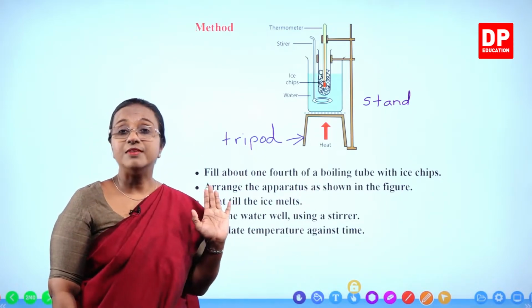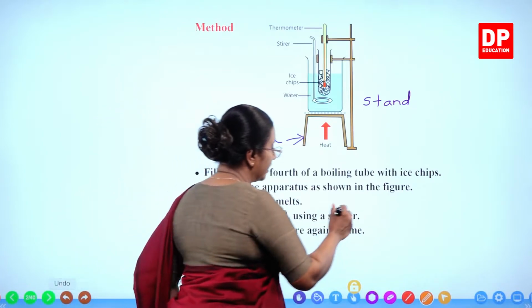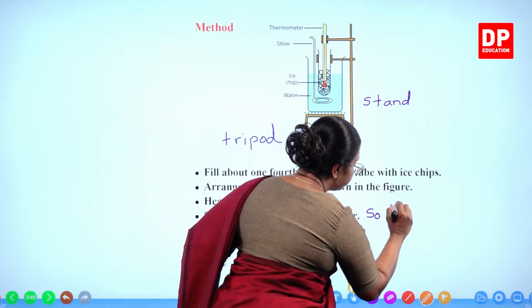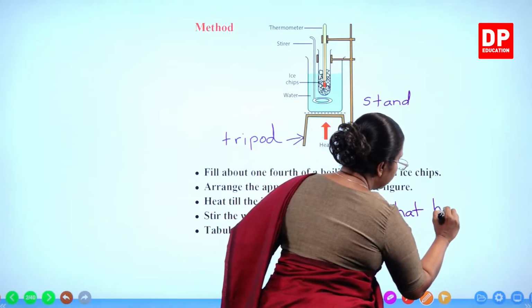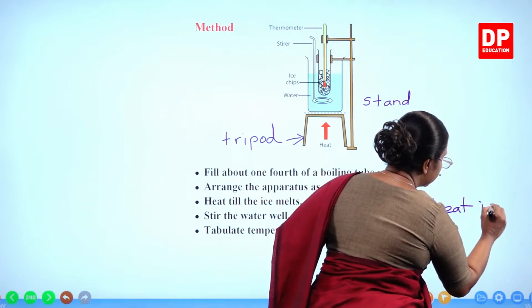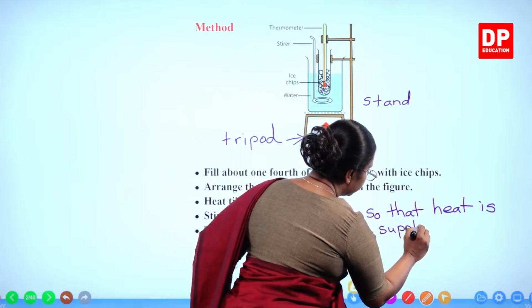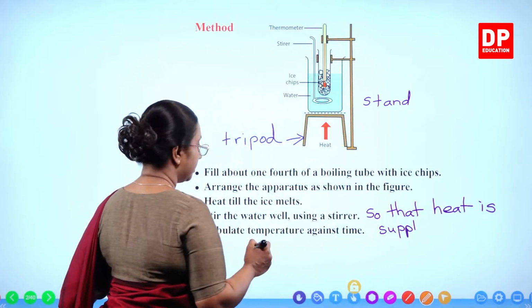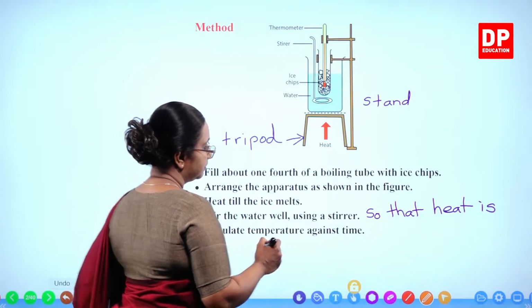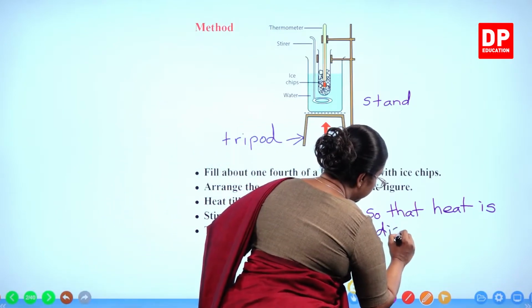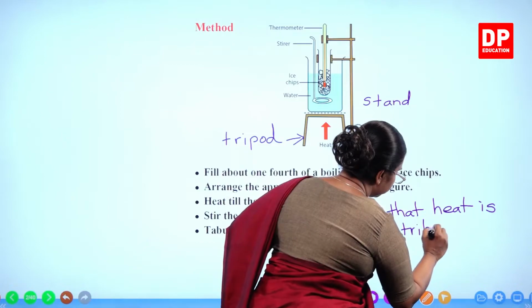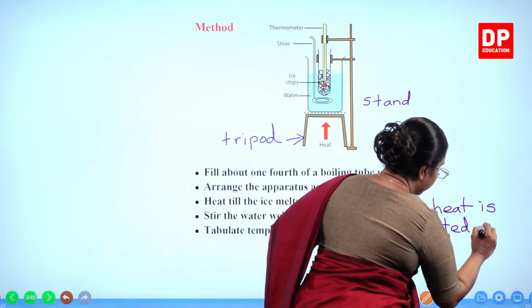So you know why we need to stir the water, so that heat is supplied, or we can say distributed evenly.